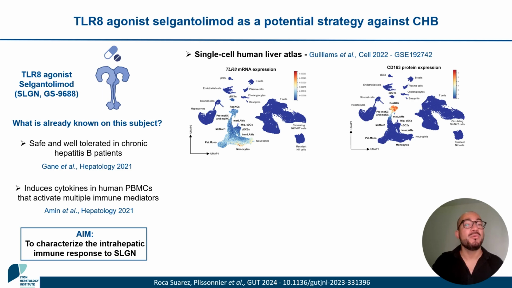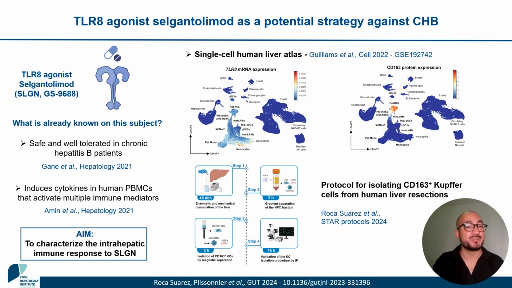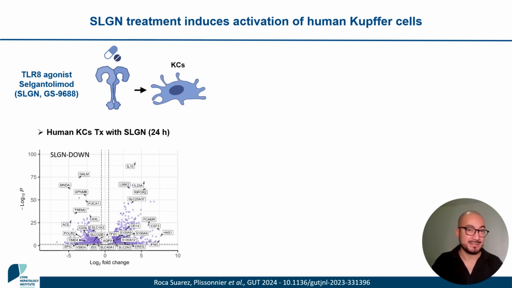With this goal, we also took into account that CD163 has been described as a useful Kupffer cell marker and thus optimized a protocol for the isolation of CD163 positive cells from human liver resections. A detailed description of this method can be found in a recent STAR Protocols publication. Having these cells, we treated them with selgantolimod and studied its effect by performing RNA-seq.